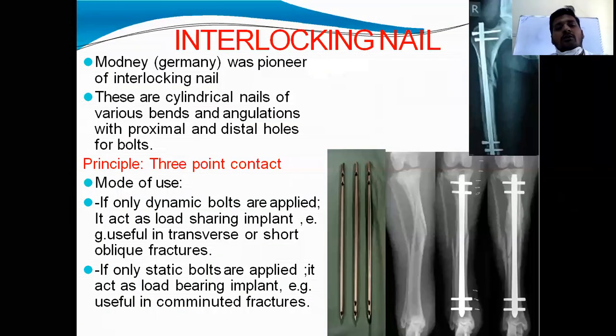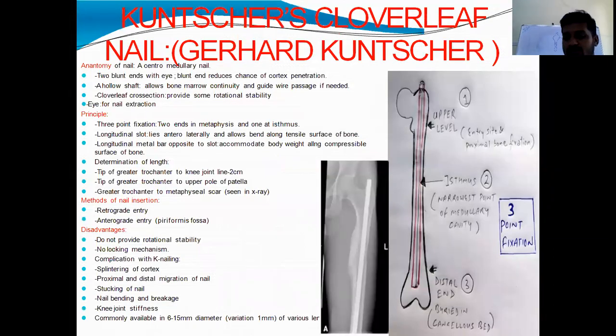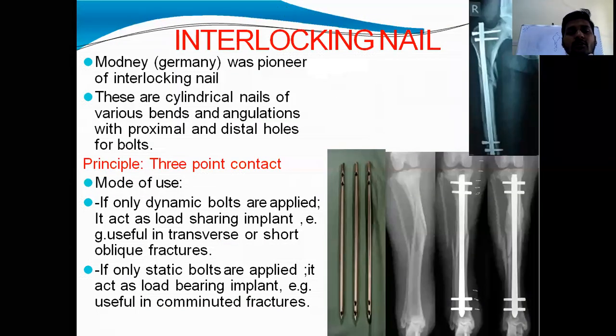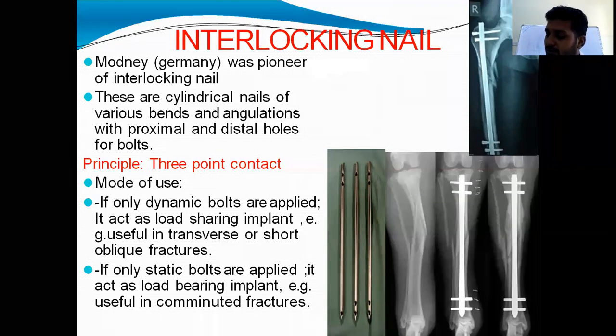So, interlocking nail. Modny was the pioneer in this one. They will ask: Gerhard Kuntscher is the scientist who invented the Kuntscher clover leaf nail, and the interlocking nail was invented by Modny. These are cylindrical nails of various bends and angulations with proximal and distal holes, and the principle is the same, three-point fixation. And mode of use: here the two holes will be there, one is circular in shape, another one is oval in shape.